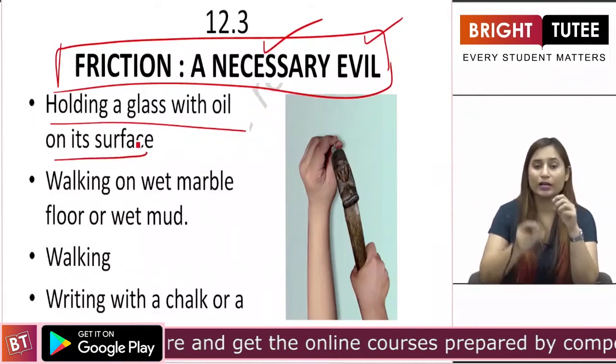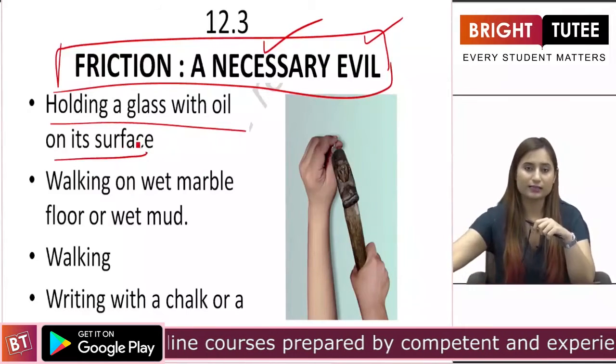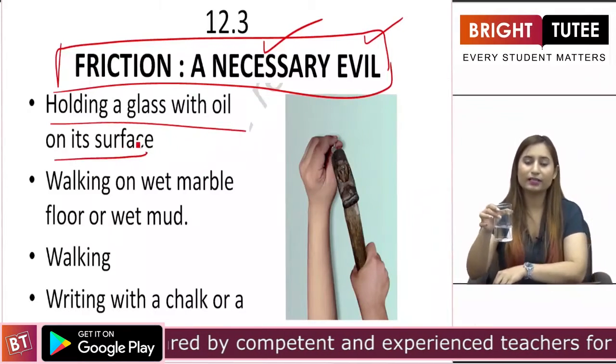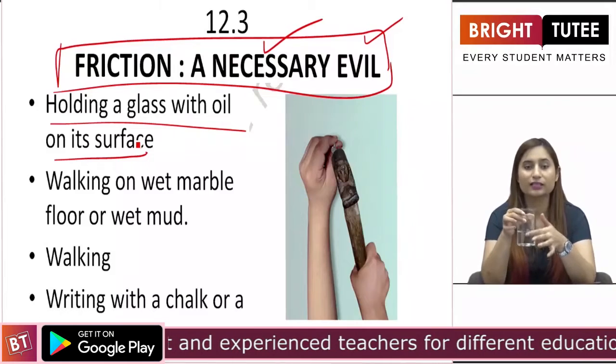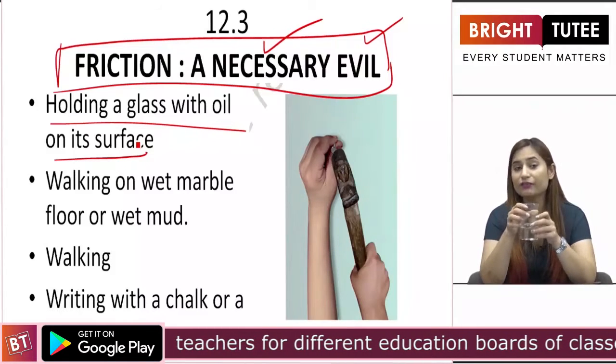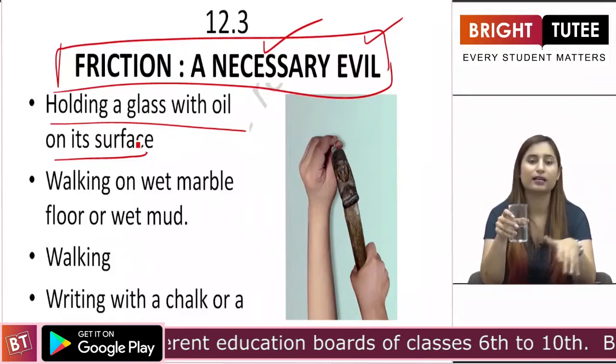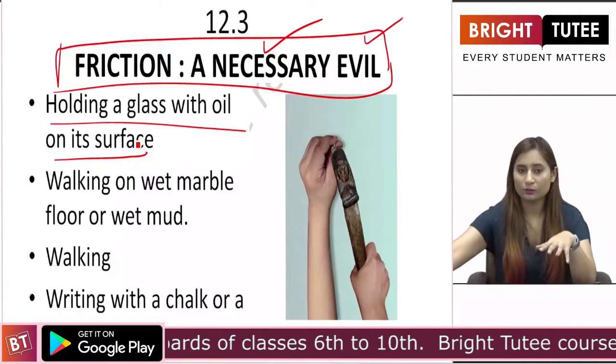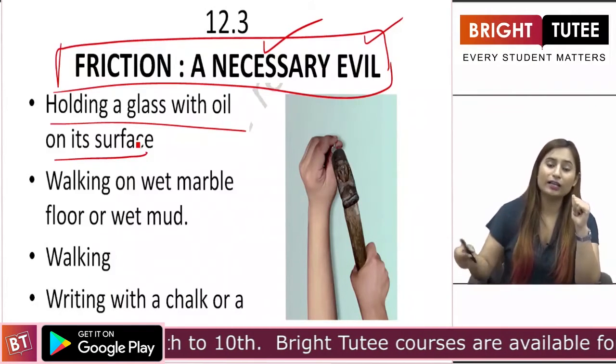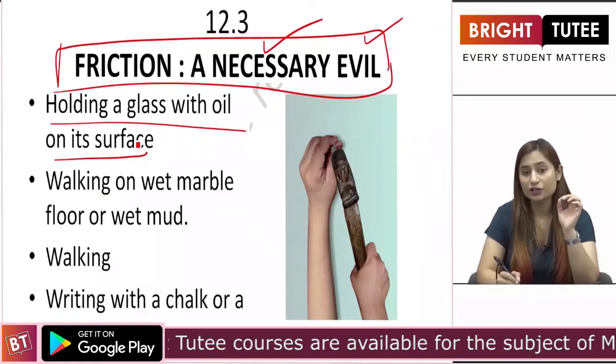Holding a glass with oil on its surface. You have a glass. I am holding the glass, right? But if I apply oil on the surface of the glass, it will be very difficult for me to hold the glass and the glass will slide down and fall. So what does this tell you? That the oil that I applied reduced friction, right?